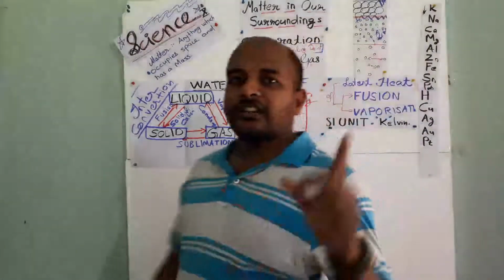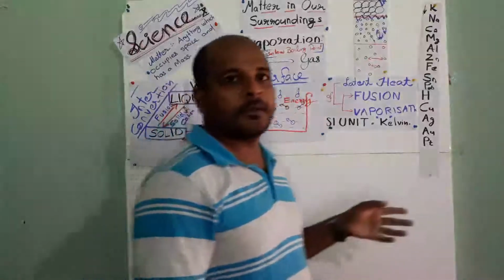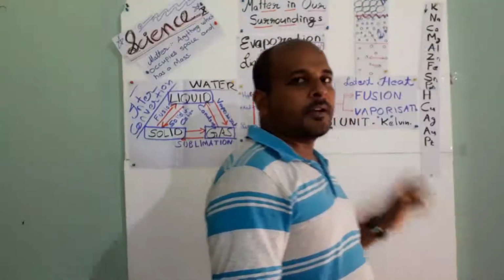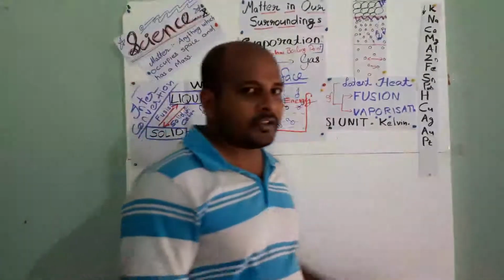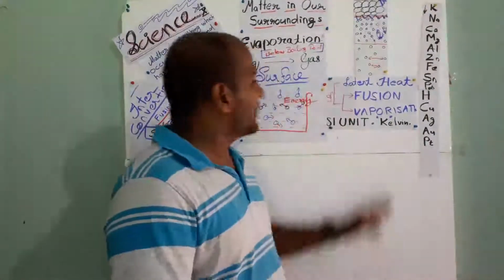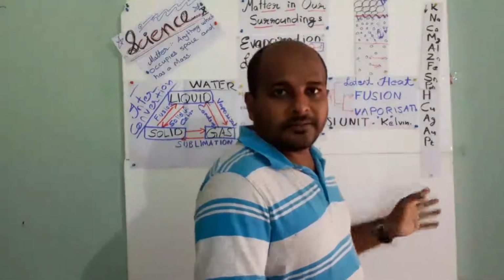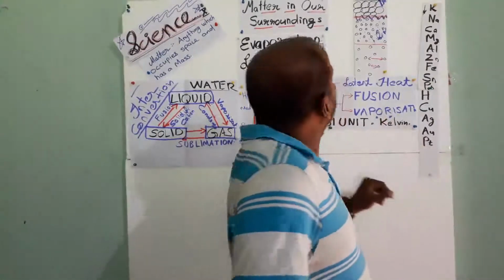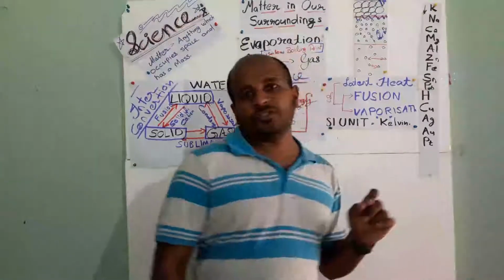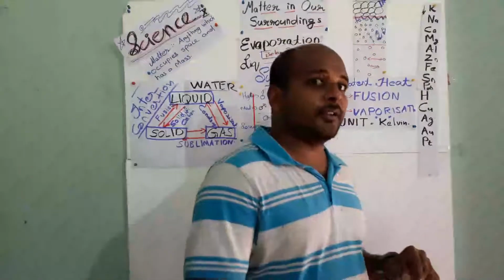And there is one more chart regarding the standard units. Okay, standard unit of mass is kilogram. Standard unit of weight is Newton. Standard unit of volume is liter. Standard unit of temperature is Kelvin. Okay, and one more thing is there, absolute zero. Absolute zero means 0 degree Kelvin, which is minus 273 degrees Celsius.